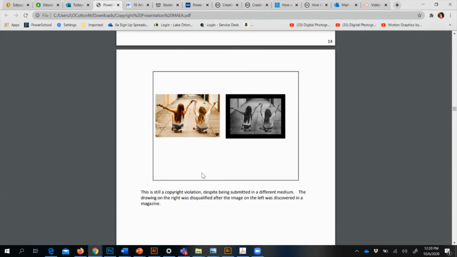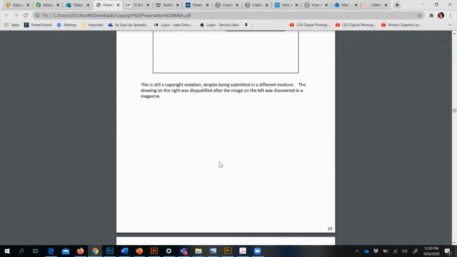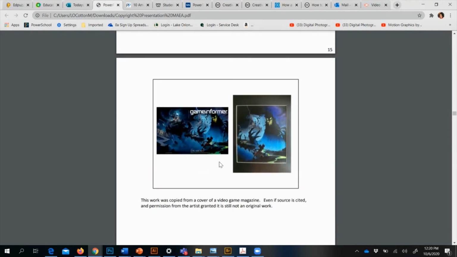Here was a drawing submitted to Scholastics, and it was a really nice drawing, but they took it from a photograph that was on Instagram or some other site like that. So it wasn't their own photo, so that's not allowed. And then finally, this beautiful color pencil drawing that probably took so long for the artist to create was submitted, but it's just a copy of this poster. And so that's obviously a blatant infringement on copyright. So that's not allowed as well.